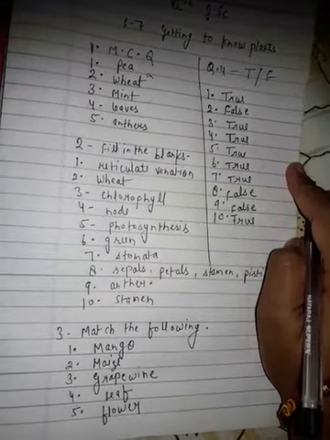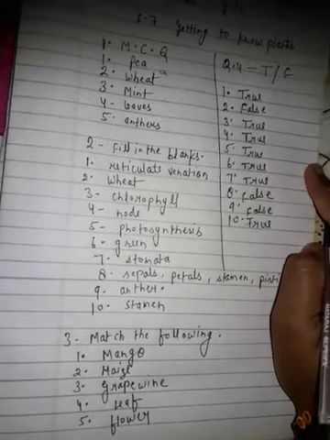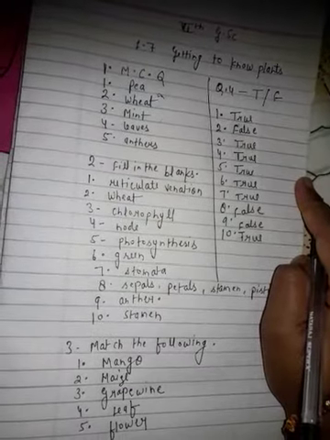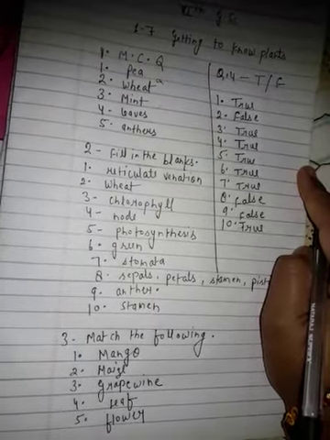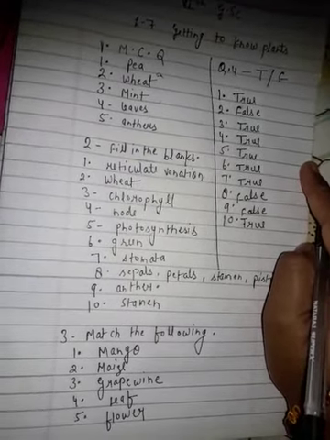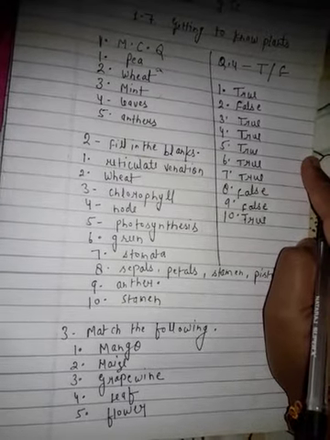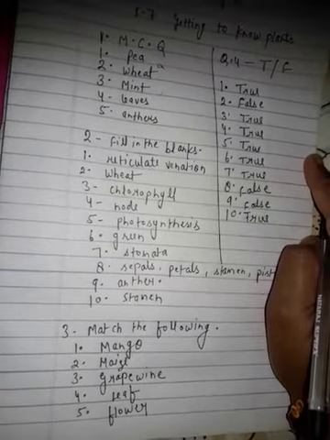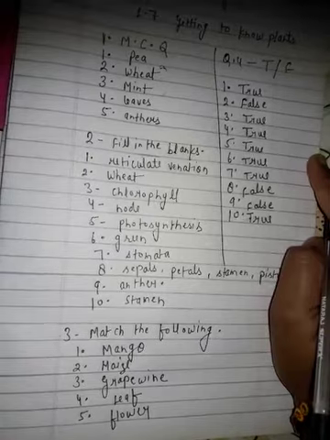So this is all about chapter 7, getting to know plants: multiple choice question, fill in the blanks, match the following, true, false. You have to write in copy, and it should be neat and clean, and you have to write in proper way. First you will write multiple choice question, then fill in the blanks, then match the following, then true, false. Till here you have to complete and write in your copy.